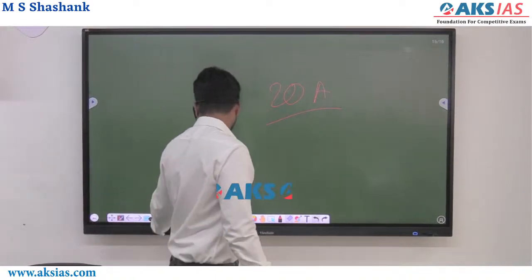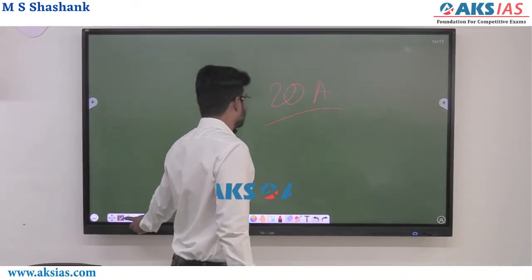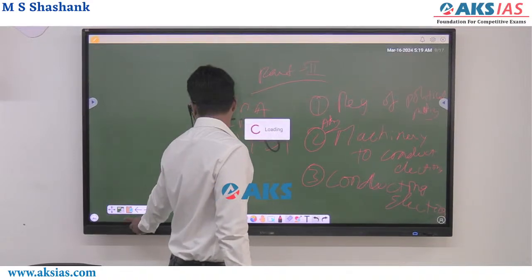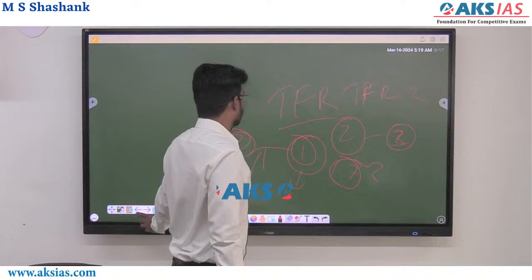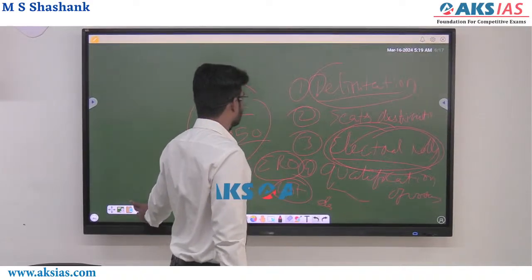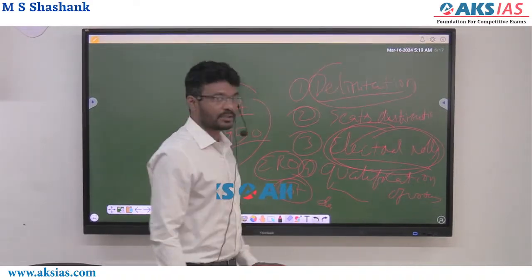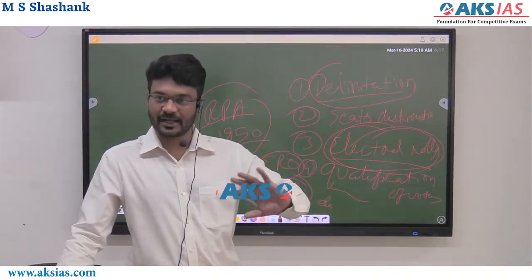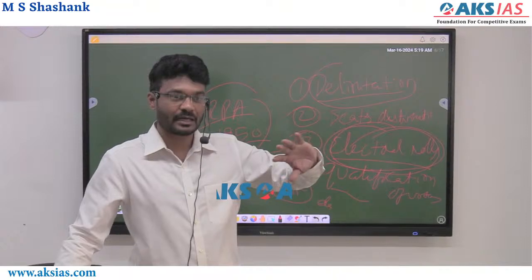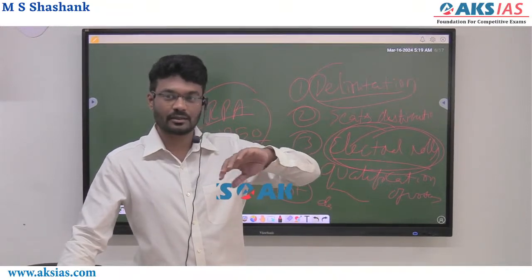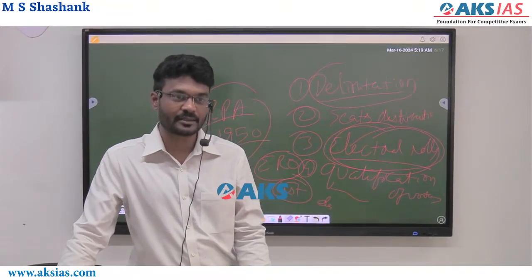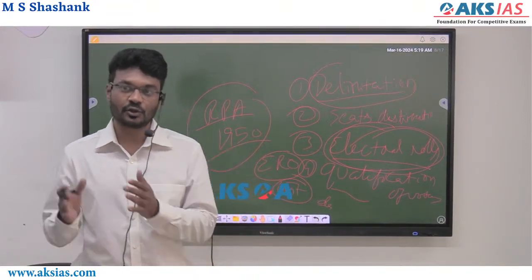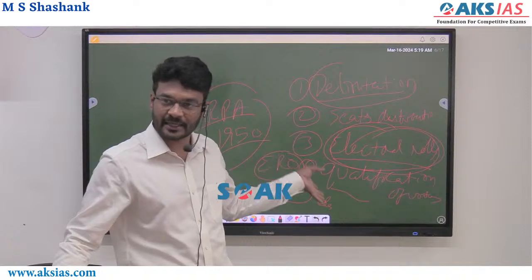Now I'll just revise. We are studying the administrative aspects of election. You are all aspiring to be a bureaucrat, and the bureaucrat has to look at the administrative actions of elections. So we started with the Representation of the People Act 1950.